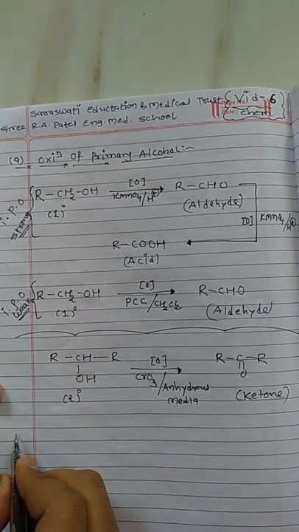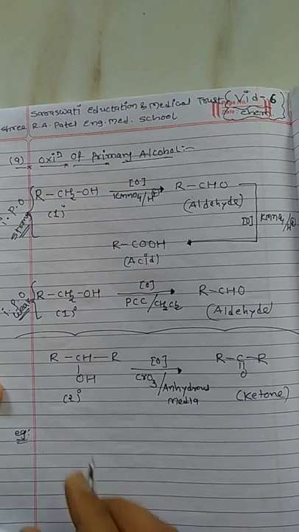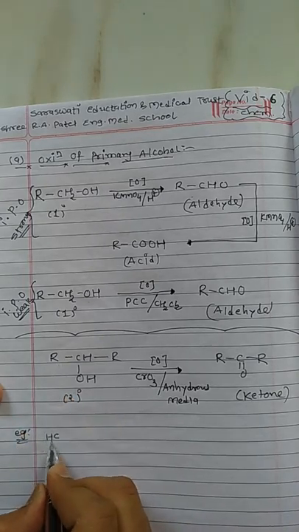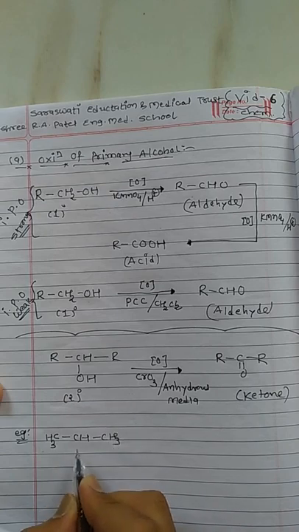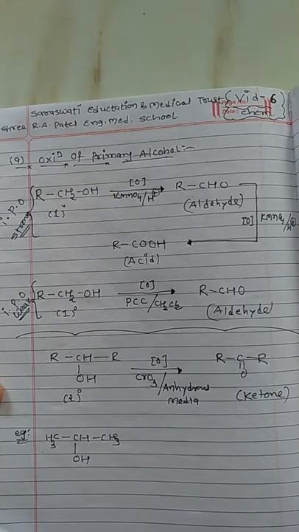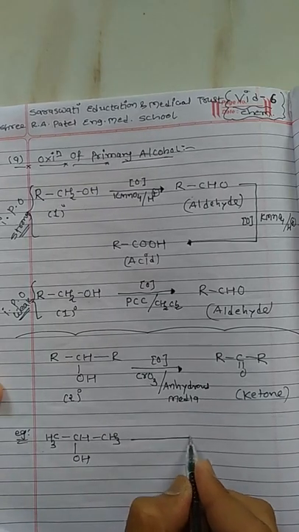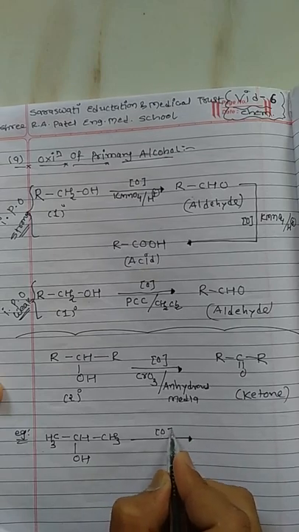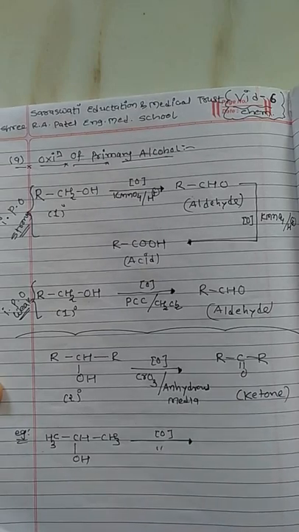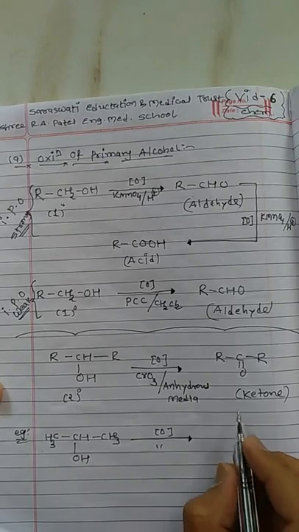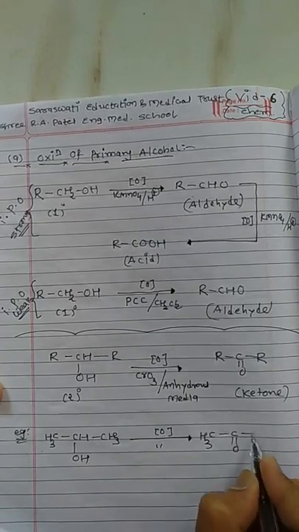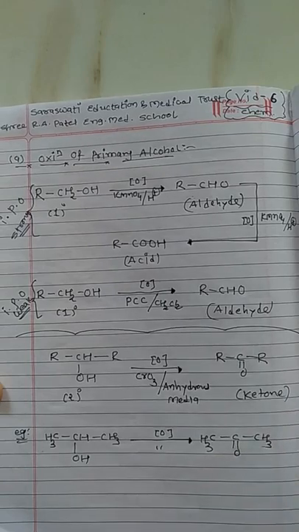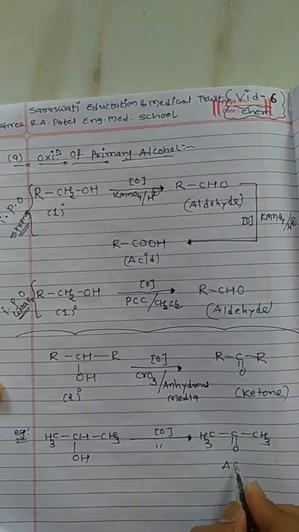As an example, suppose instead of R we choose a methyl group, then we have an example like this, which undergoes oxidation in presence of the above reagent. Here removal of two hydrogens will give CH3COCH3, meaning we get acetone, which is a ketone.